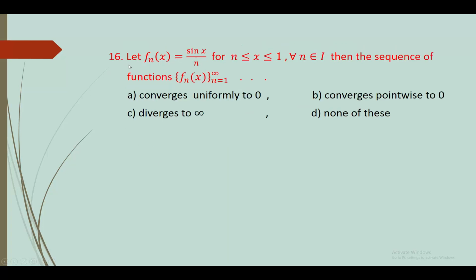Next, 16. Let fn(x) = sin x upon n for 0 ≤ x ≤ 1, means n and x both are less than 1, for all n belonging to I. Then the sequence of functions fn(x), n varies from 1 to infinity, converges uniformly to 0, converges pointwise to 0, diverges to infinity, none of these. Answer is A option, converges uniformly to 0.